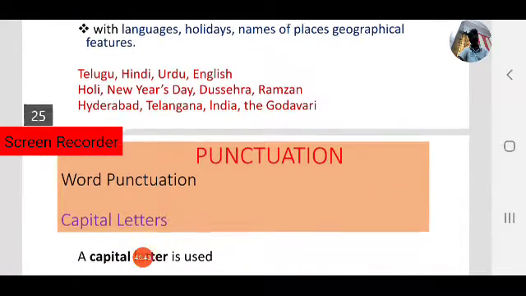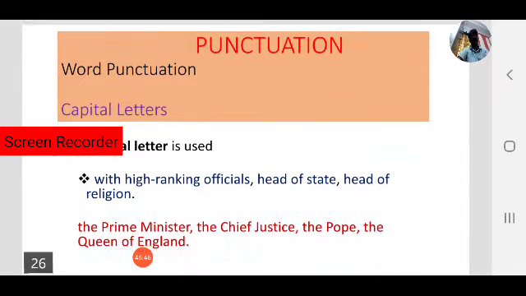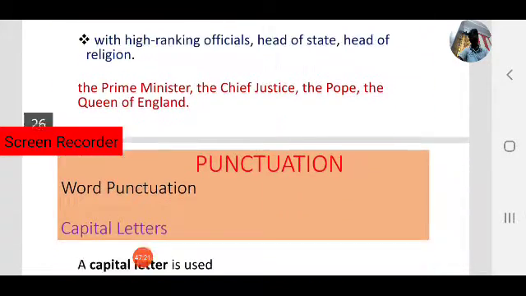Next, another case where capital letters are used: with high ranking officials, head of state, head of religion. In these three cases also use capital letters. The first letter of the word must be in capital letters. Prime Minister, PM, Chief Minister, CM, C and M must be in capital letters. Head of state, Chief Justice. Head of religion, the Pope, the Queen of England, that is also a high ranking official. In those cases we use capital letters.